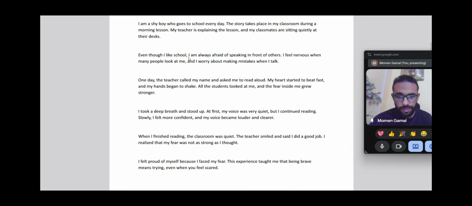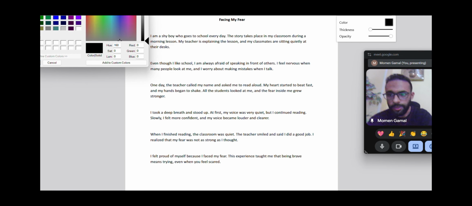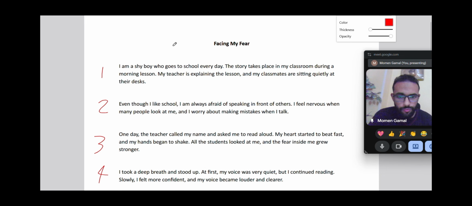As you see here, how many paragraphs? Six paragraphs: paragraph number 1, 2, 3, 4, 5, and 6. In the first paragraph, we should show the setting. For example, "I'm a shy boy" is the who, someone who goes to school every day. "The story takes place in my classroom" is the where, "during a morning lesson" is the when, and "my teacher is explaining the lesson" is the atmosphere.